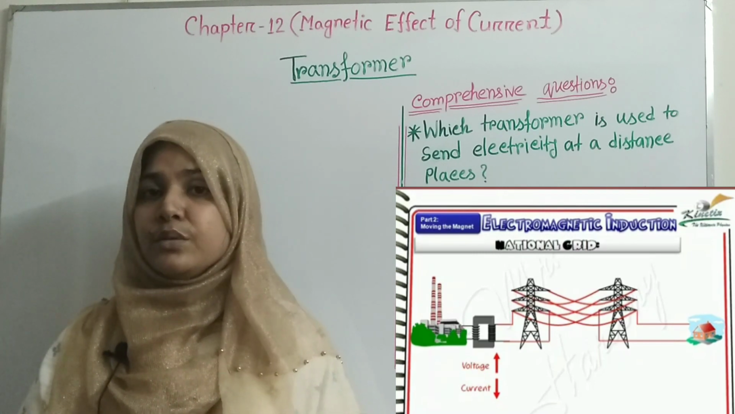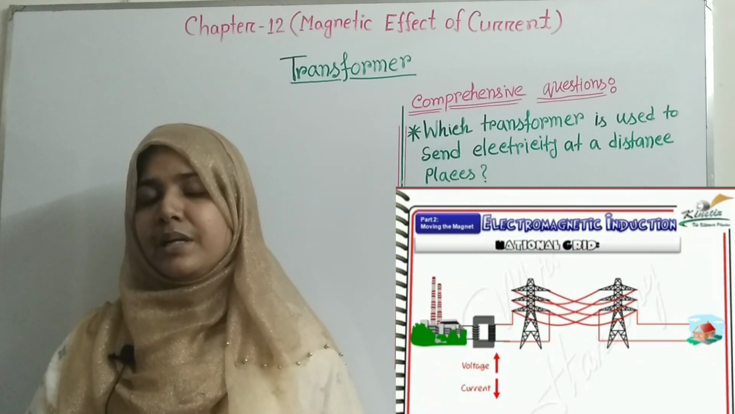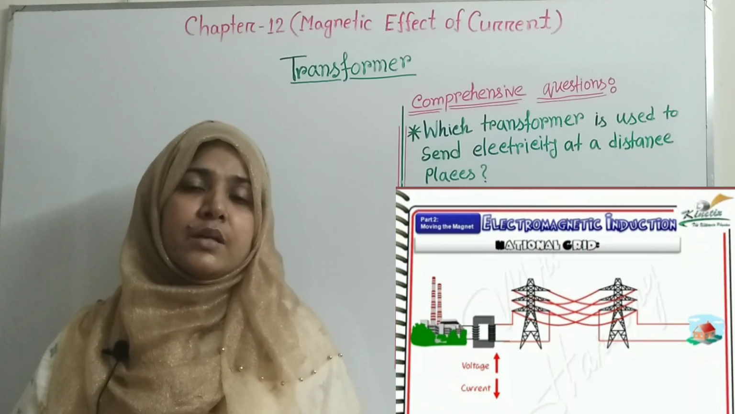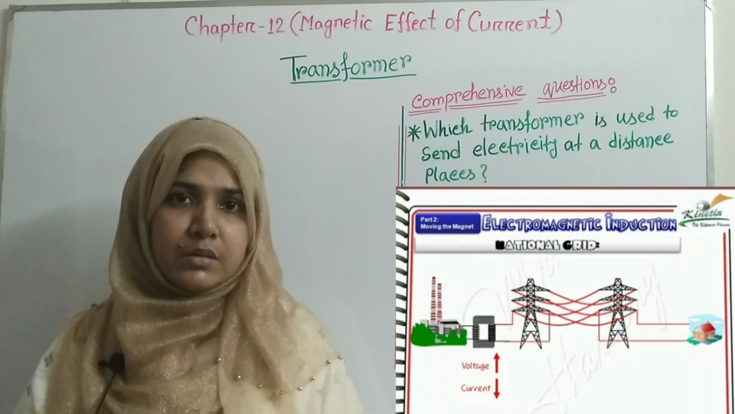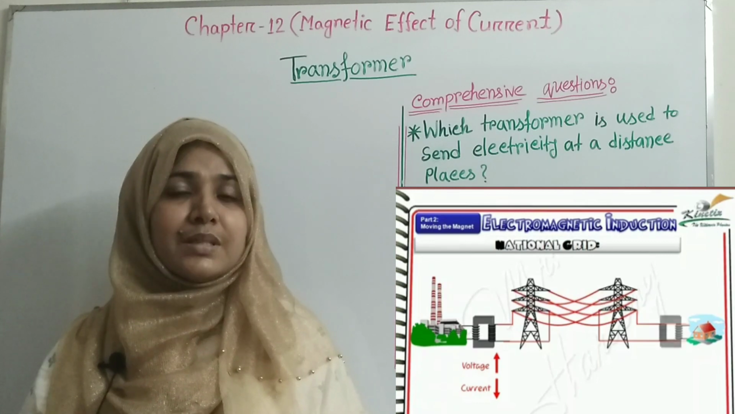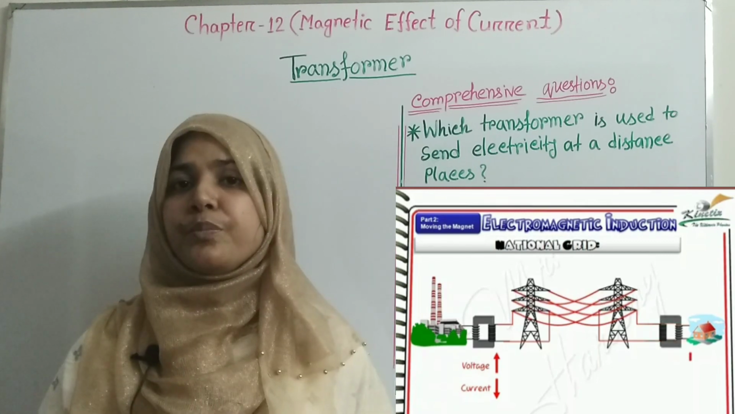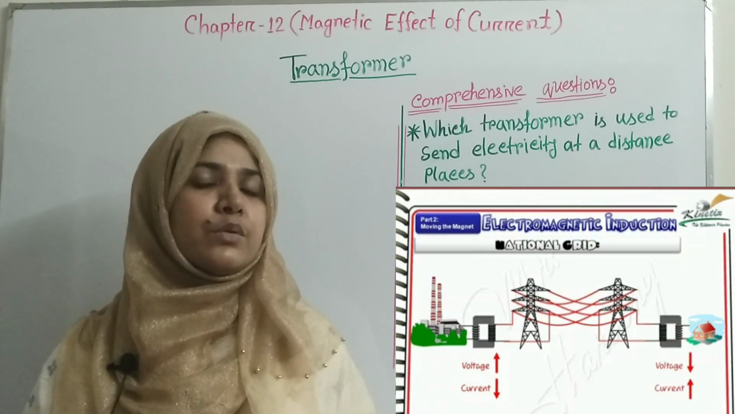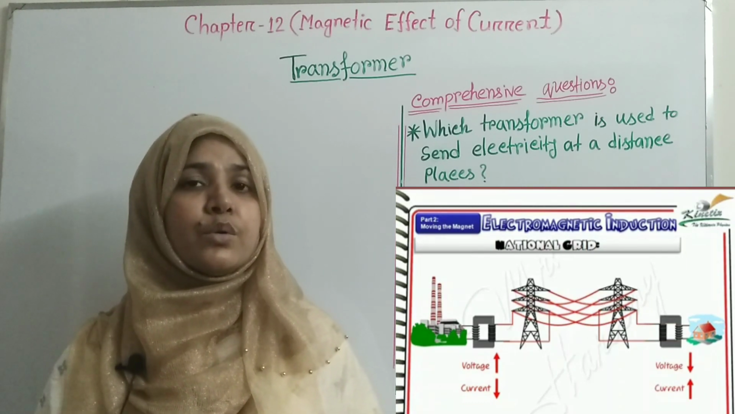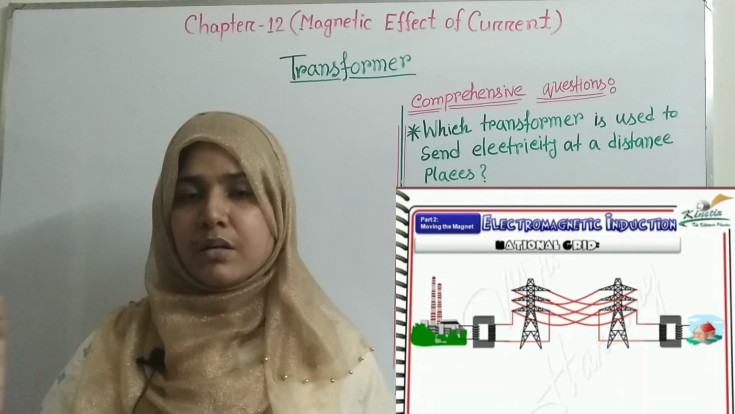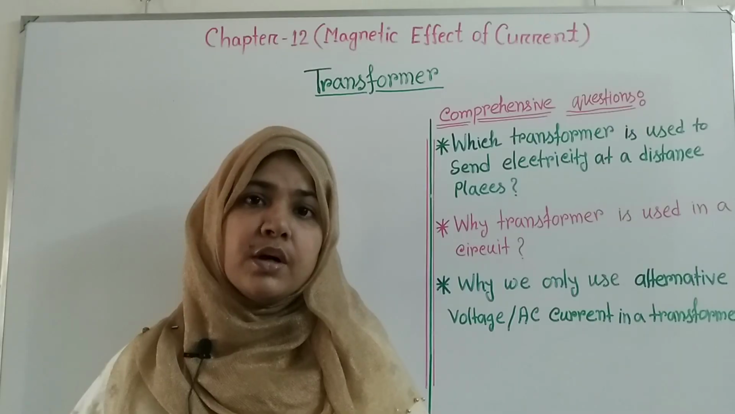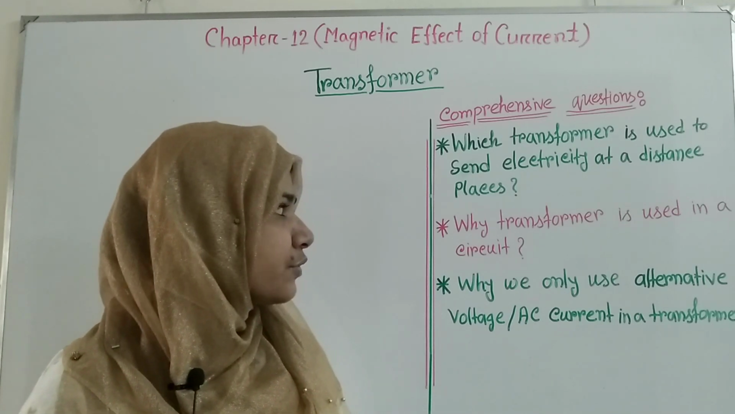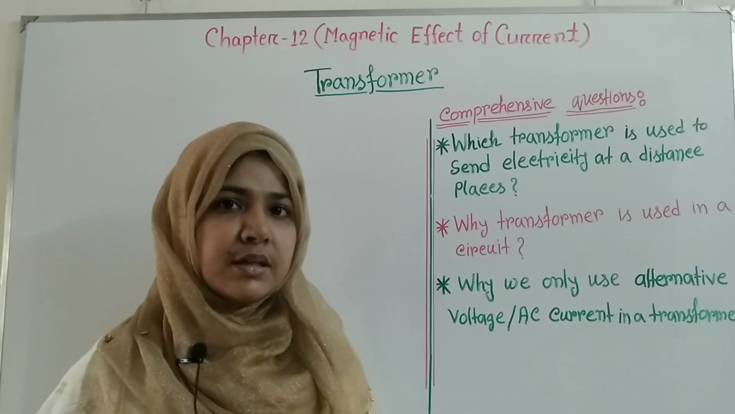But if we used a step down transformer, in that case the system loss will be massive. So to prevent the system loss, we have to use a step up transformer to send electricity a long distance. Our second comprehensive question. The question is, why is a transformer used in a circuit?